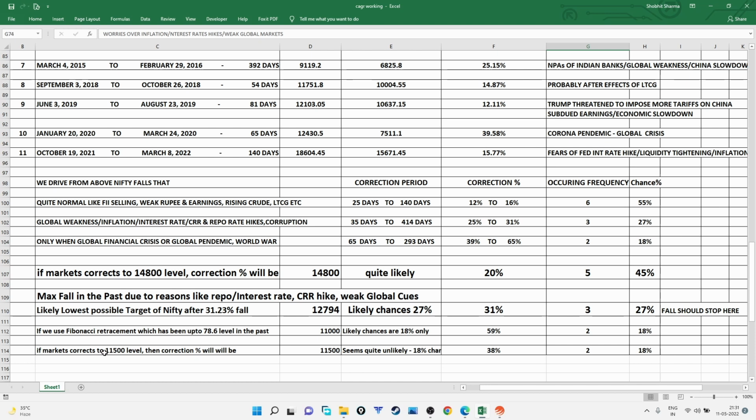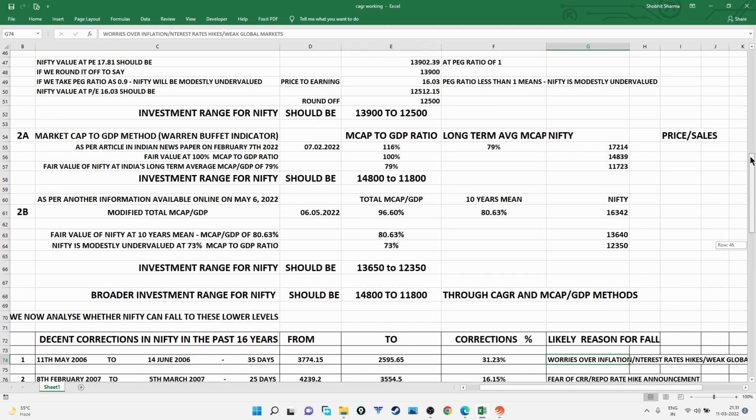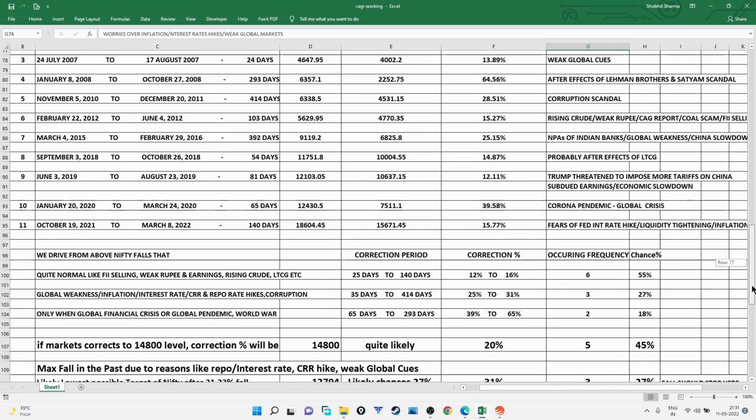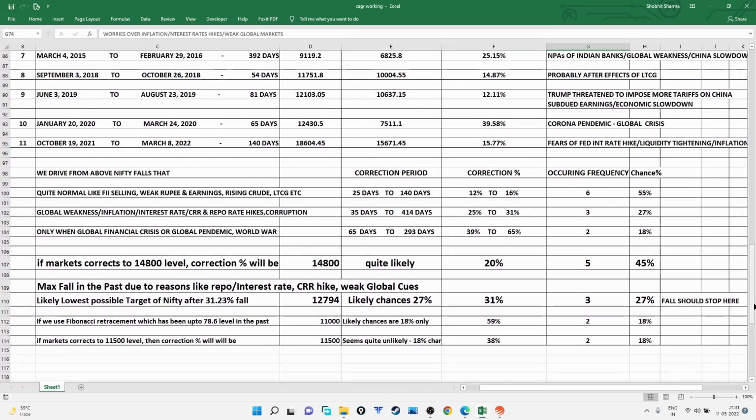And if the market corrects to the 11,500 level, which we have as the lower range, it was 11,800, so I have calculated up to 11,500. At 11,500 the Nifty fall will be 38%, and chances are very remote, 18%.